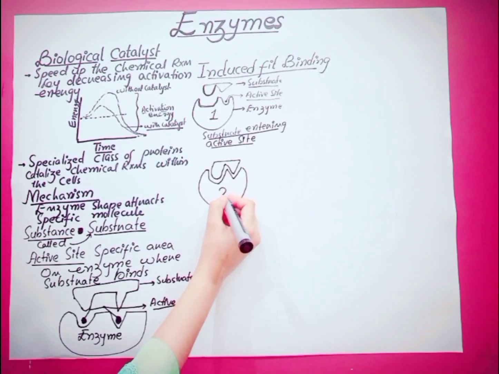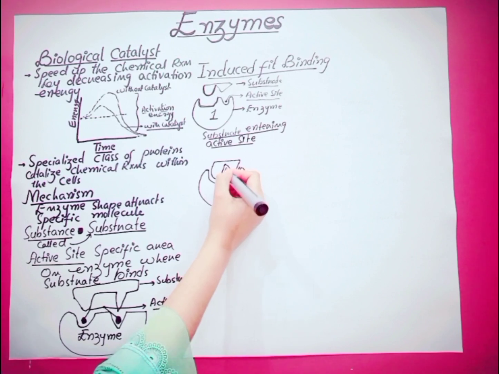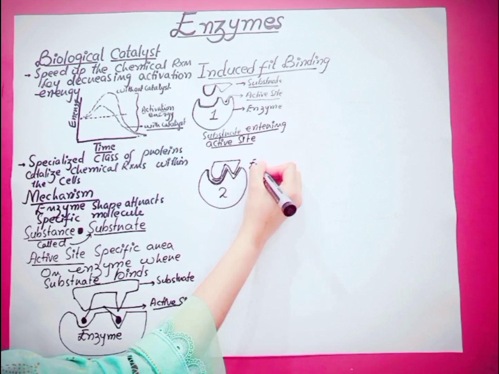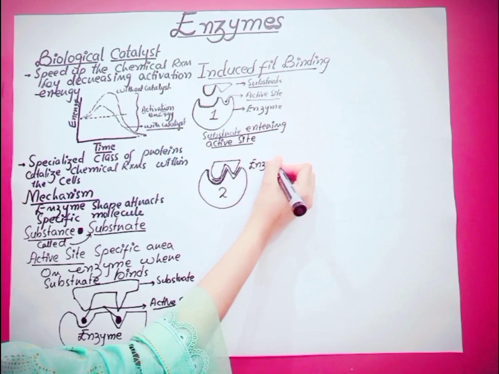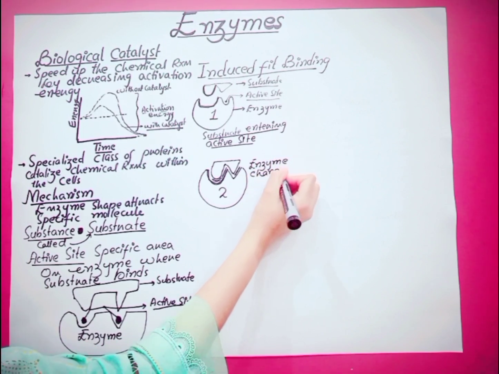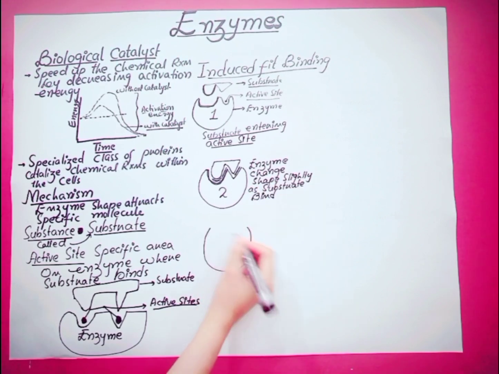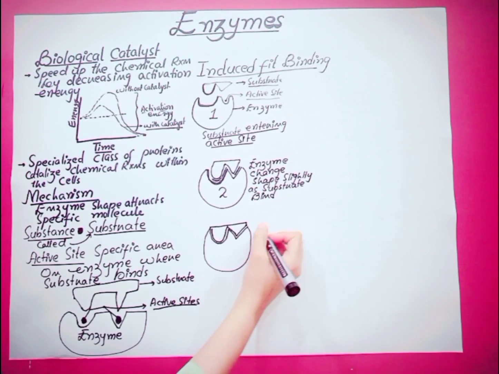In the second diagram you can see the substrate enters the active site. So the enzyme changes its shape slightly as the substrate binds. In the third diagram, there is the enzyme substrate complex.